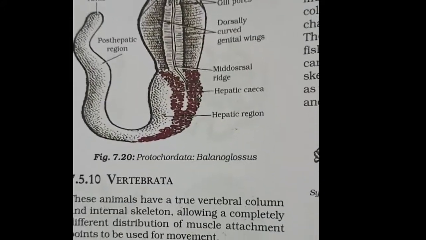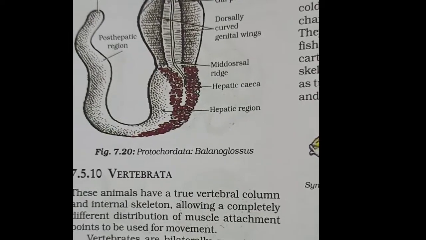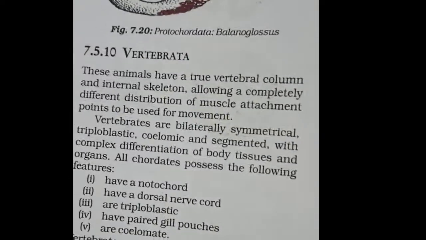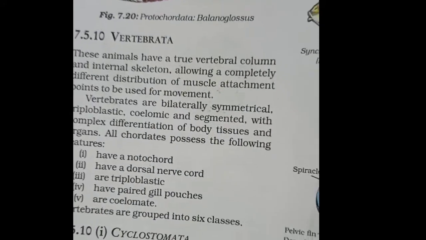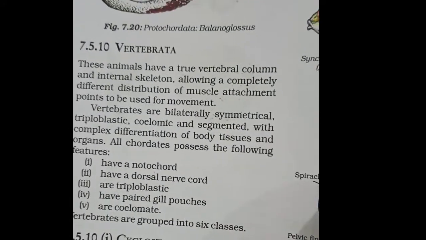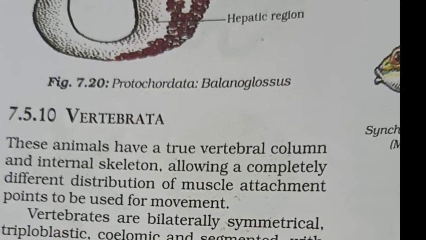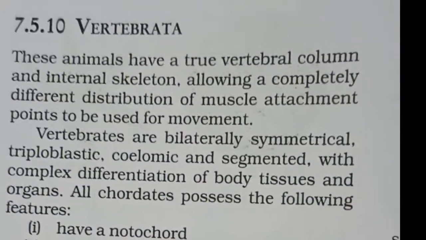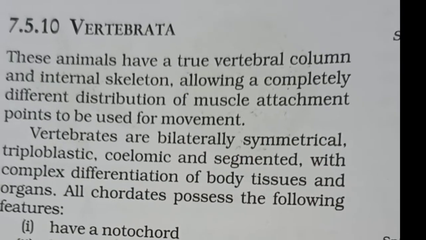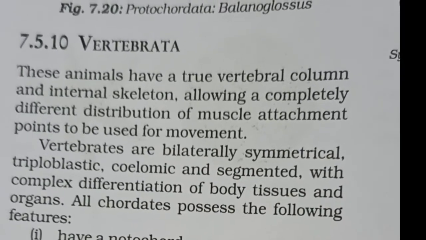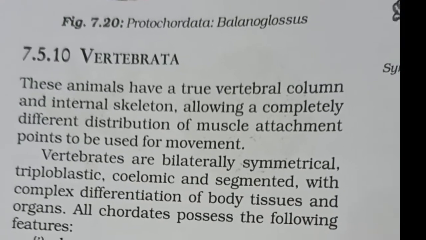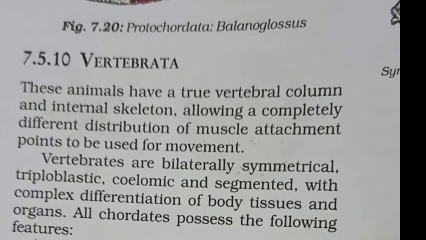Next we will see the last type, that is the vertebrata. These are animals that have a true vertebral column, that means the backbone, an internal skeleton. That means muscle is found outside and the bone is inside.